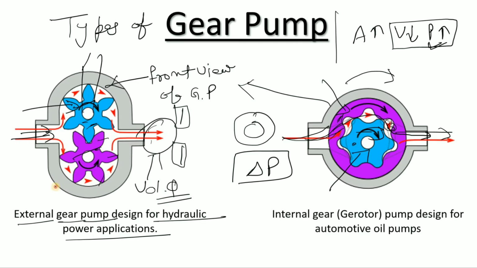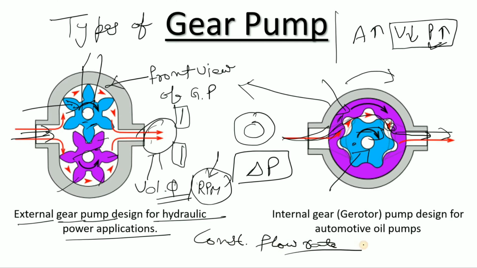But if you have made a one-time purchase, let's suppose you have purchased the gear pump, then that will be fixed, but the speed or the RPM is not fixed. Okay, that you can adjust. So your discharge depends upon the RPM, and most of the time it is used for a constant flow rate or precise flow rate, right?